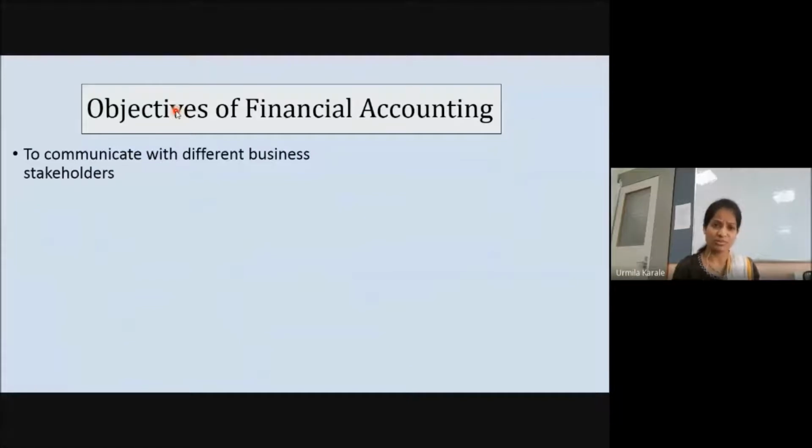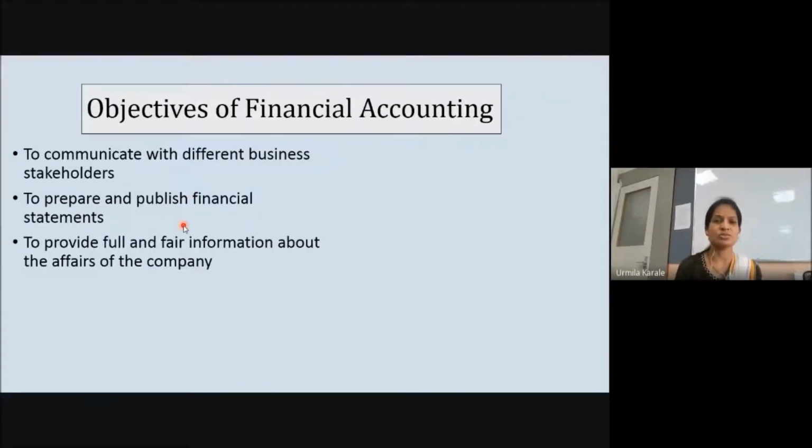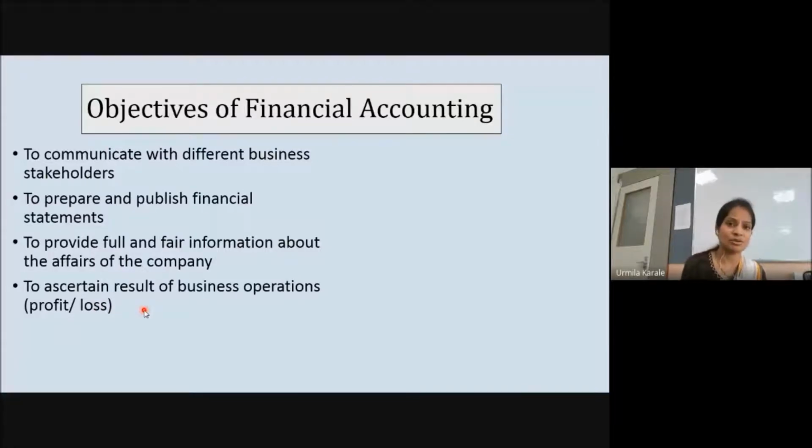Now, when we say financial accounting, the major objective is to communicate. That is the reason why we also say accounting is the language of business. Whatever is happening in the business, we are communicating with the help of accounting. So we are communicating through these statements to the different stakeholders. Then we are publishing these statements using the online platform. All the information, complete, fair, and the full information is published. These statements are prepared to find out whether company has suffered the loss or company has got the profit in the last financial year.